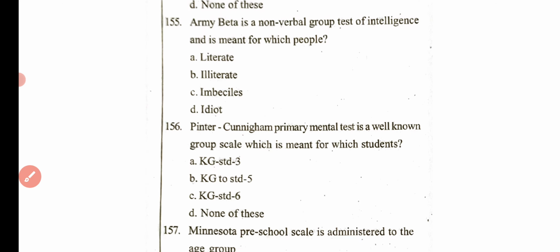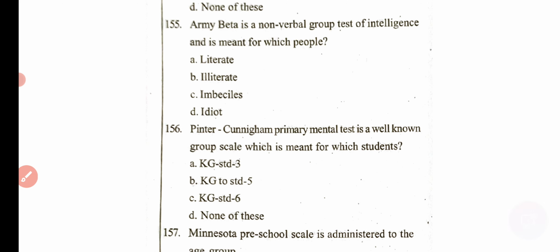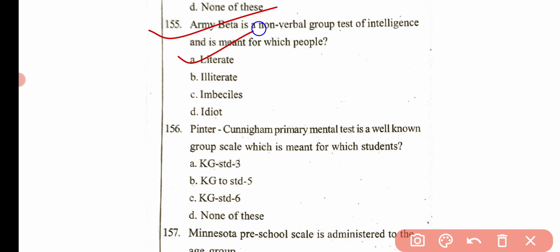Then the next question is, Army Beta is a non-verbal group intelligence test and is meant for which people? Option A literate, option B illiterate, option C imbeciles and option D idiots. Here the correct answer is option B, that is illiterate.